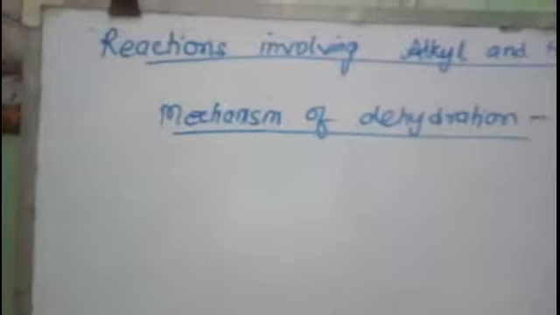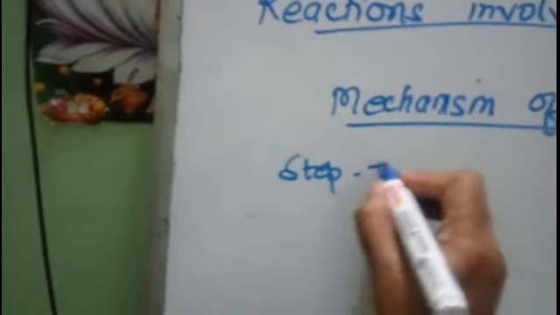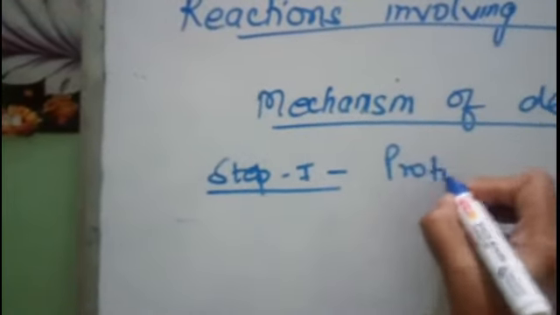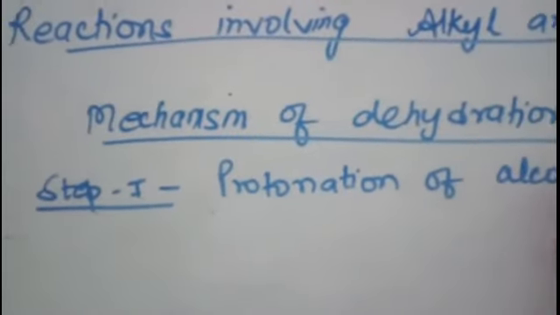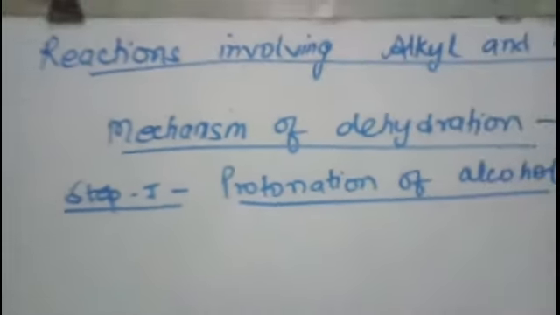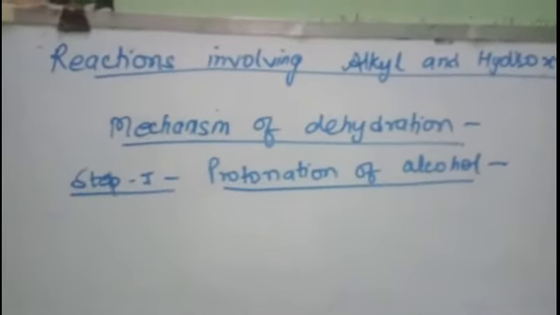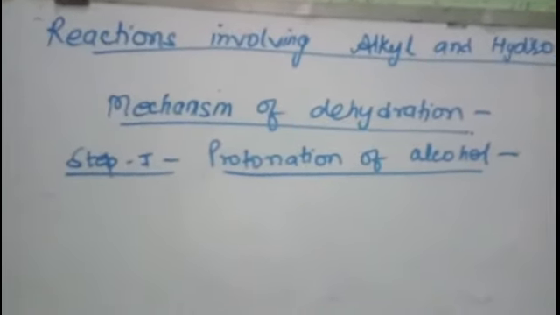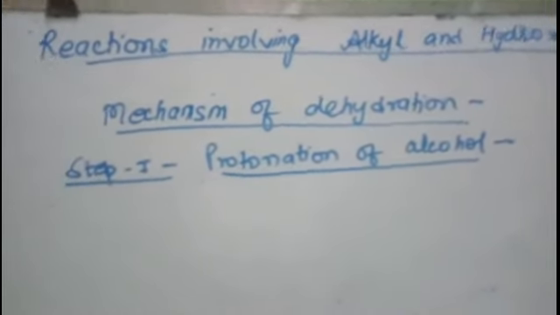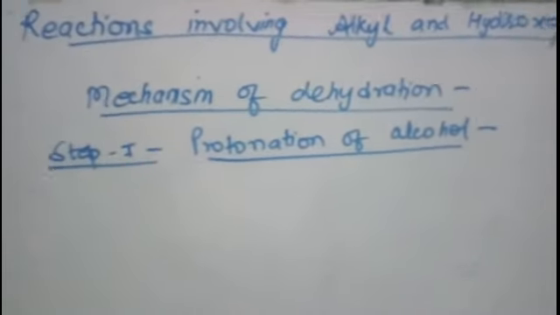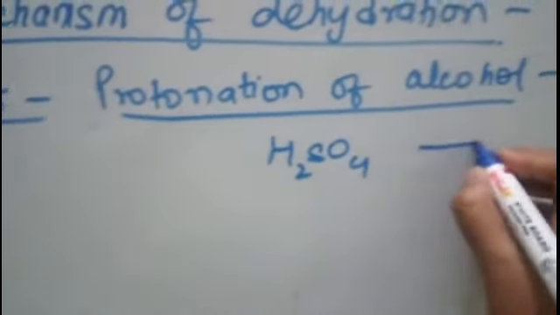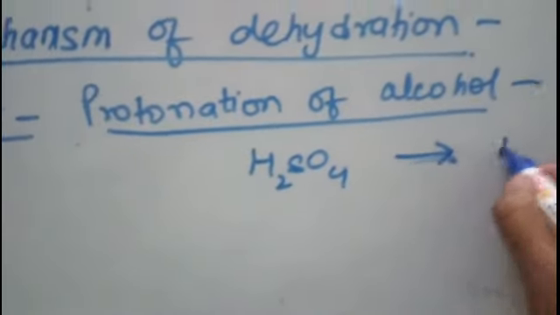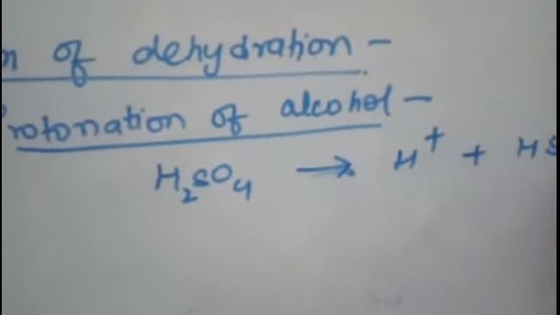the mechanism of this reaction. The reaction takes place in 3 steps. So the first step is protonation of alcohol. I have told you that since here the reaction will be carried out by the breaking of the C-OH bond, and whenever the C-OH bond is broken, it means that the alcohol is also acting as an electrophile. So there should be first protonation, right? So protonation takes place. Since the reaction is taking place in the presence of protic acid, that will give you the proton. The sulfuric acid will give you proton and HSO4 minus.